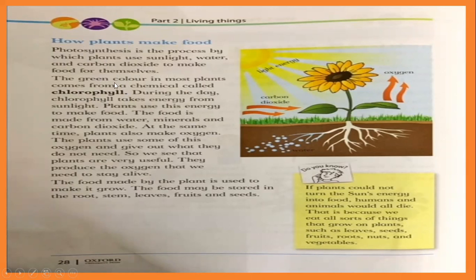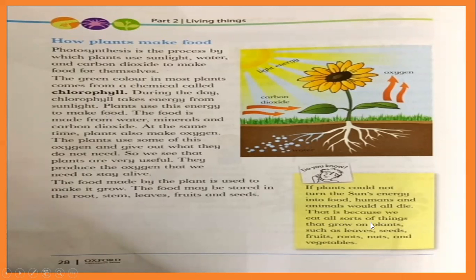And what's the new word? Chlorophyll. Chlorophyll is the chemical inside that gives the green color. Because of the chlorophyll, the leaves are green, and during the day, chlorophyll takes energy from the sun. These two words are new for you, so learn the spelling and remember what is photosynthesis and what is chlorophyll.